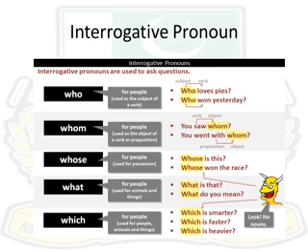Number 2, whose is the possessive form of who and used for people and things. For example, whose book is this? Which is used for people and things when one has to select from given numbers. For example, which of these is your book? What is used as a subject or an object, but only for things. For example, what is in your hand? If you see the slide, you can see who, whom, whose, what and which, and their usage also.